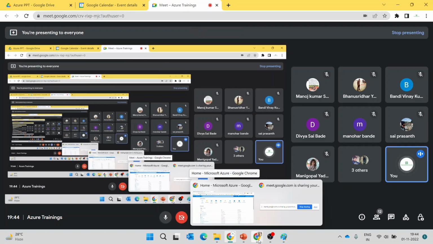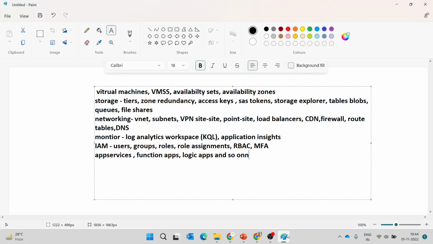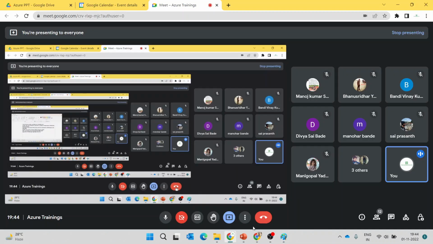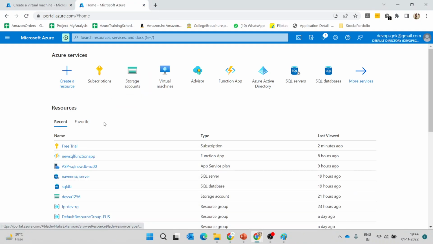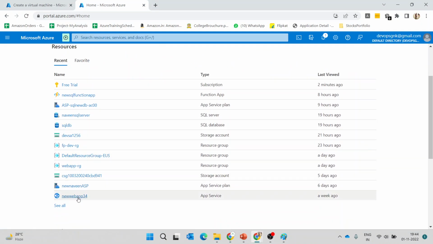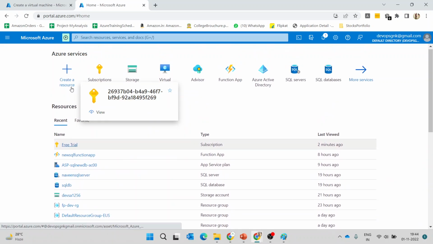Guys, I have mentioned this monitor concept, right? Here, I'll just take you through the overview. Suppose I go to the storage account.